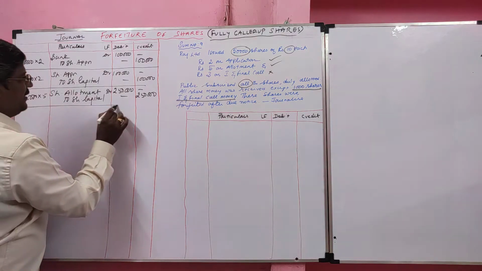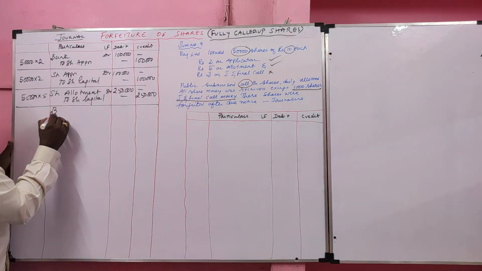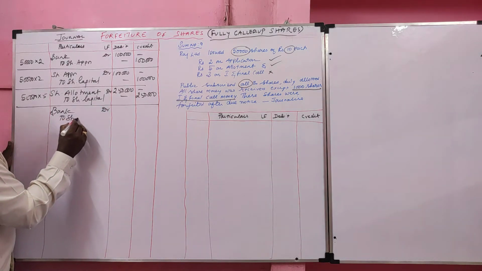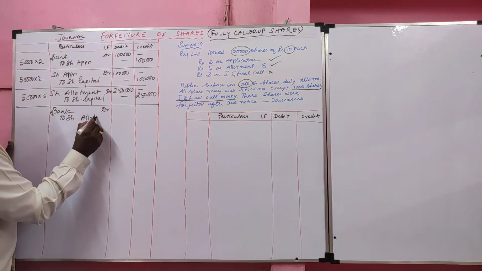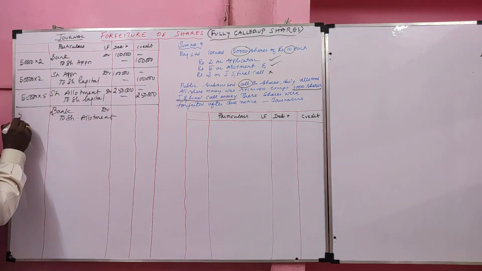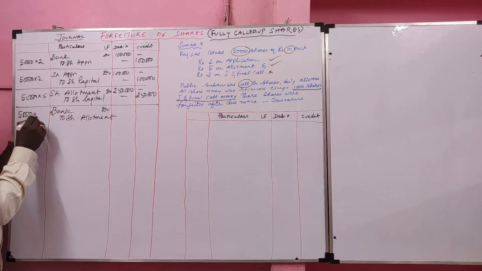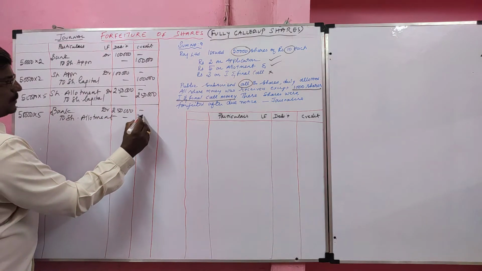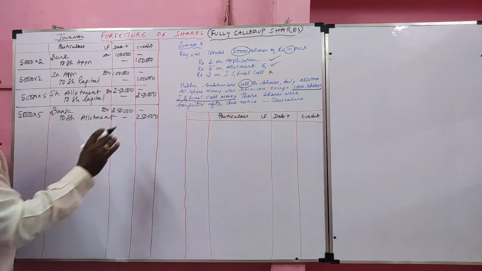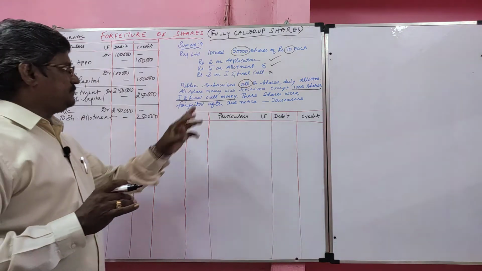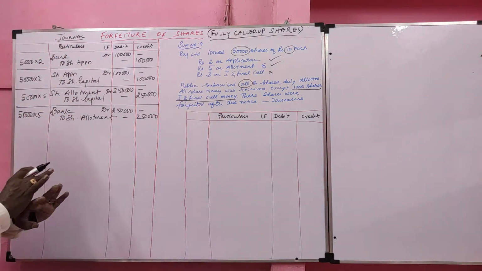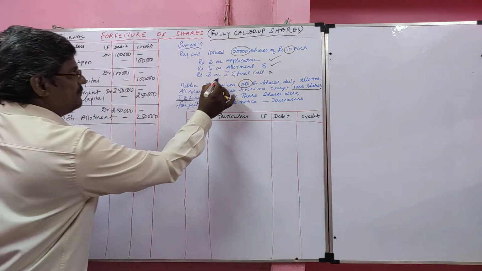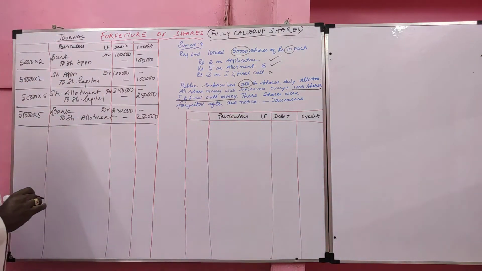Narration, share allotment made. Then collection of share allotment money. Entry is bank account debit to share allotment. Value 50,000 into 5, 2,50,000 rupees. So application no problem, we collected fully. Allotment also we collected fully. So no problem with application and share allotment. We have a problem with the first and final call.